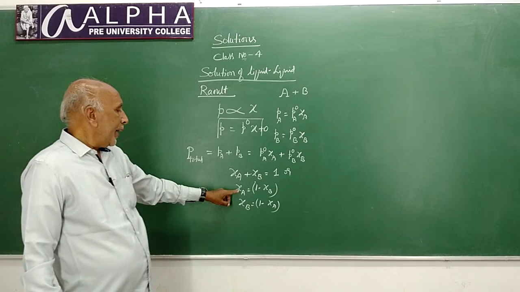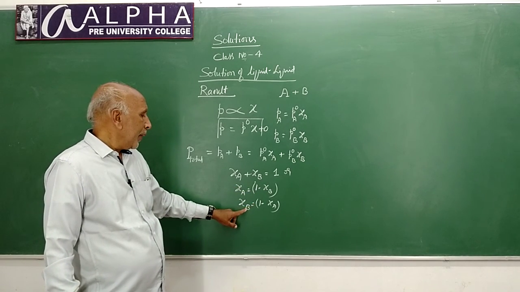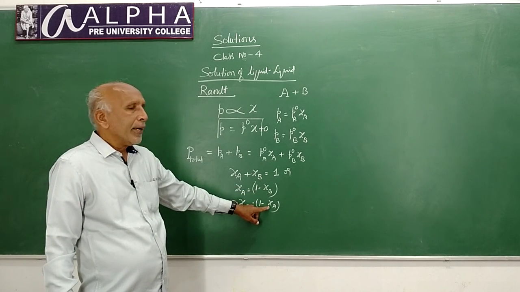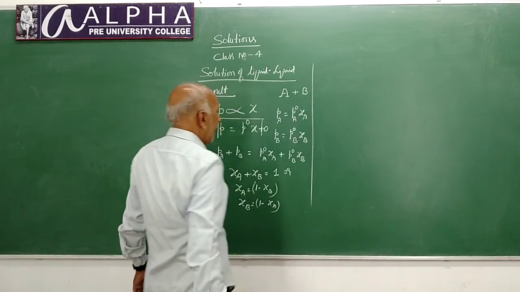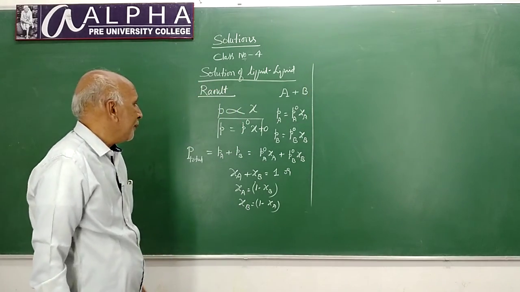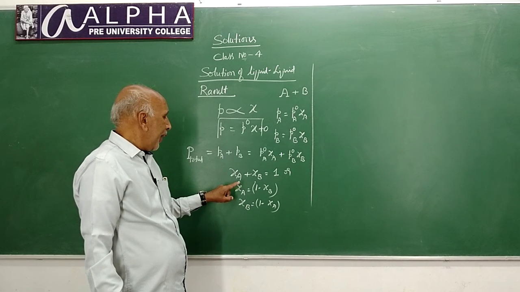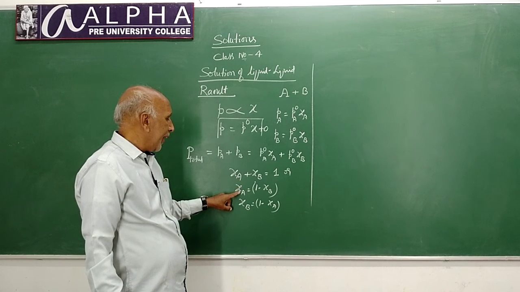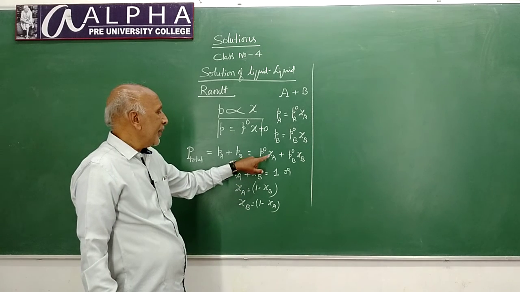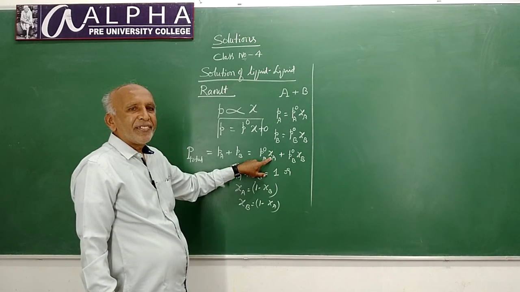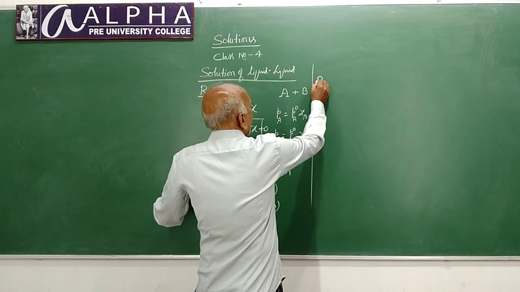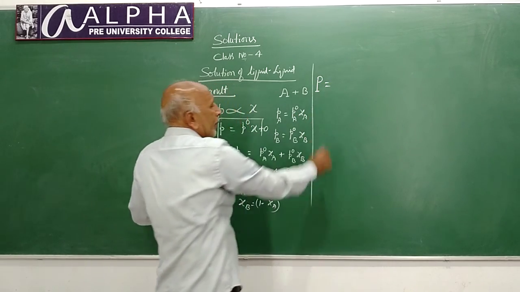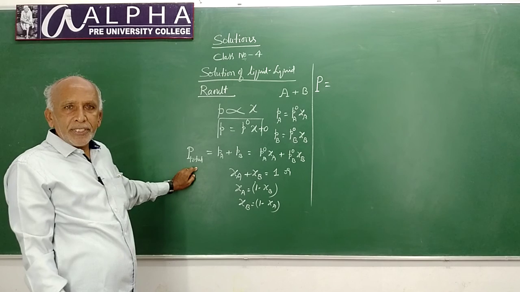Okay. Chi A is equal to 1 minus chi B. Chi B is equal to 1 minus chi A. Now, you just put the value of either chi A or chi B in this expression. That is, P is equal to, what is capital P? Total pressure of the system.